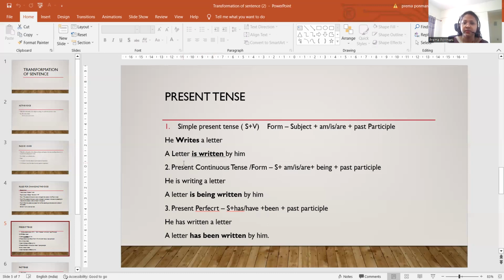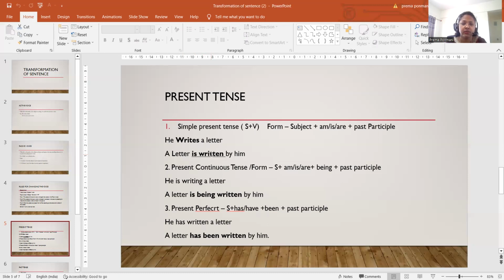Okay, suppose if it is plural, you have to use the plural verb, and the tense given here is present tense, so we should not change the tense. The present tense should be in the present tense only. We should not change present into past and future. Okay, so if it is present, you should use the present form of the auxiliary verb only, that is be form of the verb. So is is the present form, so we are using is. A letter is. And written, what is this written? It is the past participle.